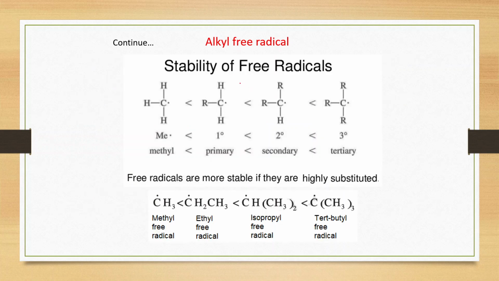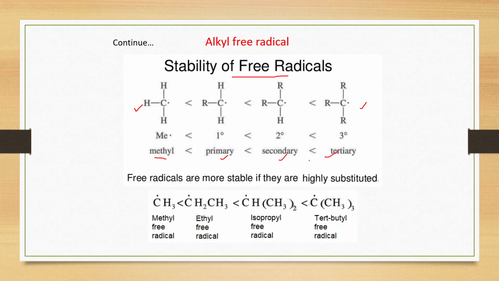See, stability of free radicals. The stability of free radicals is the same as the stability of carbocations. Primary free radical is least stable and tertiary free radicals are most stable. See this one: methyl is the least stable, then primary, secondary, and tertiary is the most stable.